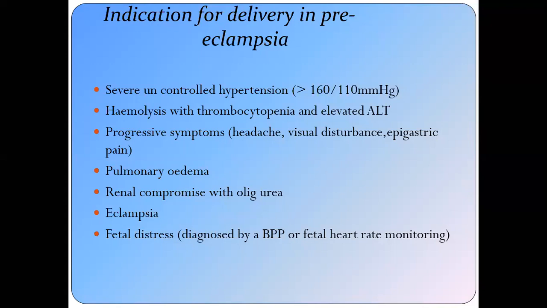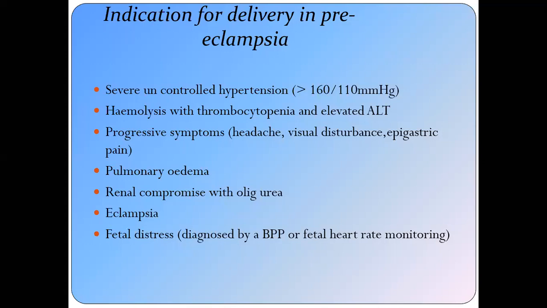But there are certain conditions in which you have to terminate the pregnancy prior to the term. And these conditions are if the patient has severe and uncontrolled hypertension, that is, her blood pressure is more than 160 and diastolic more than 110 millimeter of mercury. Hemolysis with thrombocytopenia and elevated liver enzymes. Progressive symptoms like the patient complaining of headache, visual disturbance, epigastric pain.